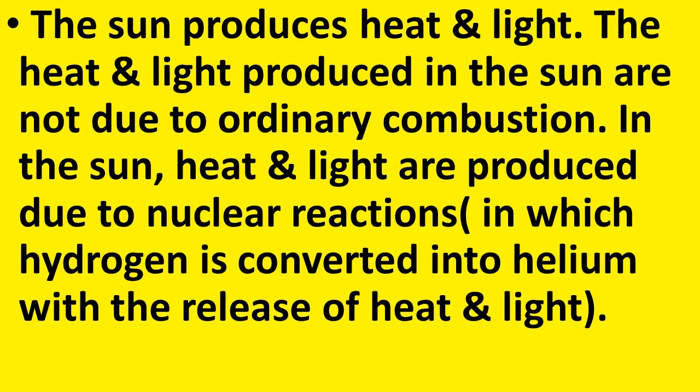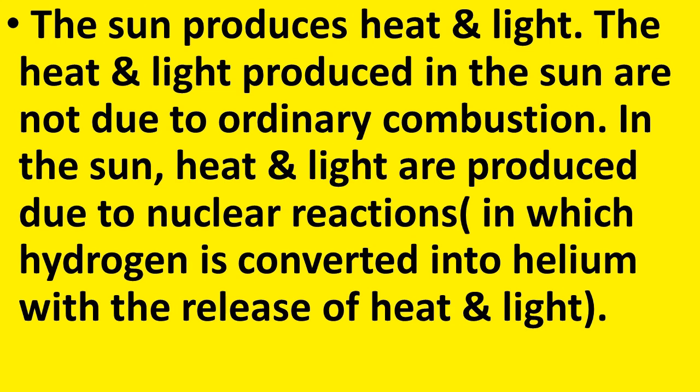The sun produces heat and light. The heat and light produced in the sun are not due to ordinary combustion. In the sun, heat and light are produced due to nuclear reactions, in which hydrogen is converted into helium with the release of heat and light. So, on the Earth's surface, what are the combustion processes that we have already discussed? Now, what about the sun? Because the sun also produces heat and light.